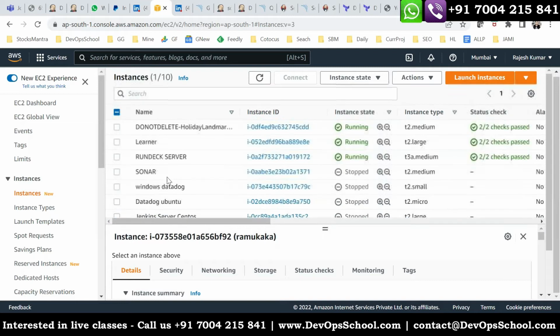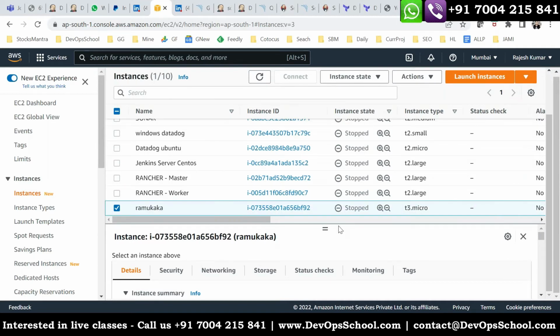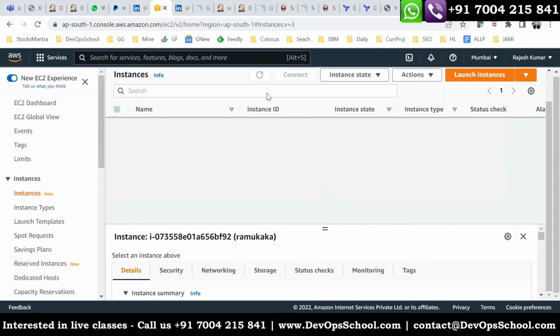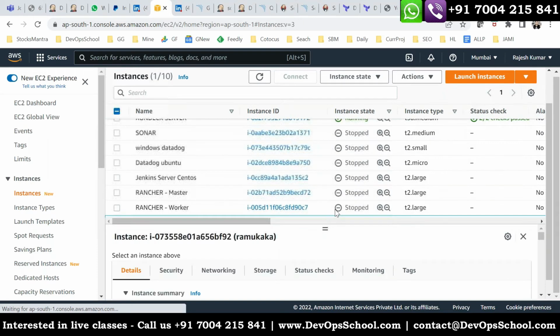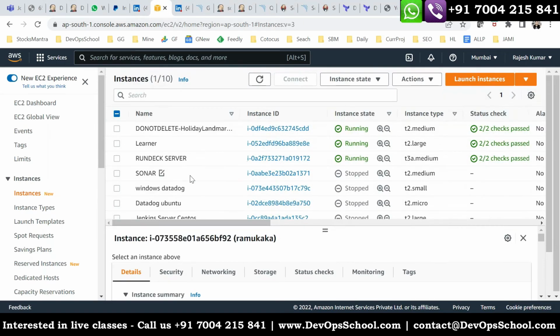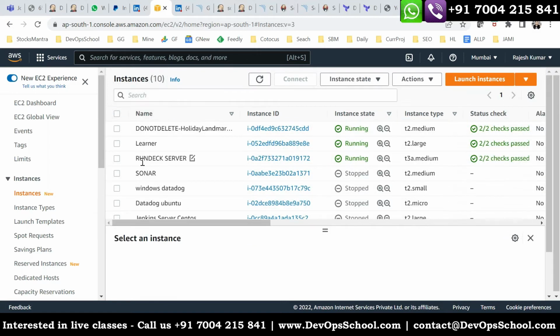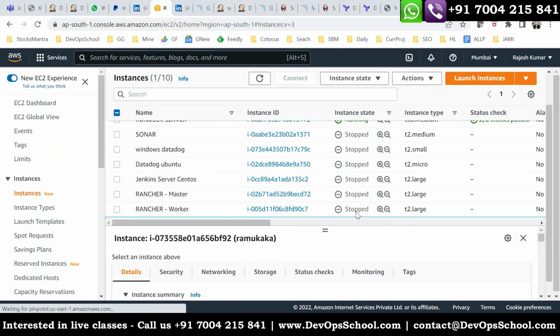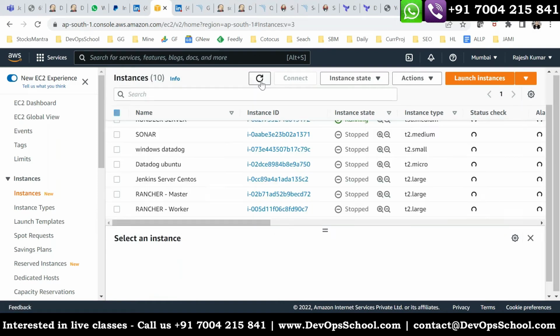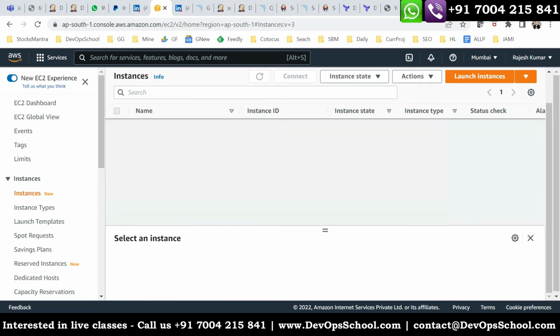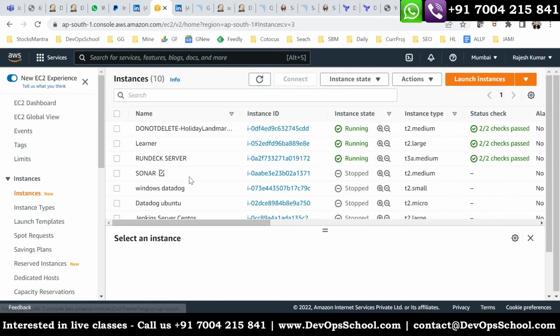So here you see that here Ramu Kaka, which has been stopped. Now if you refresh, Ramu Kaka now is pending. You see here, Ramu Kaka is pending. That means started. See here. Now Ramu Kaka is still pending. Just wait for it. Takes some time to change the instance type.